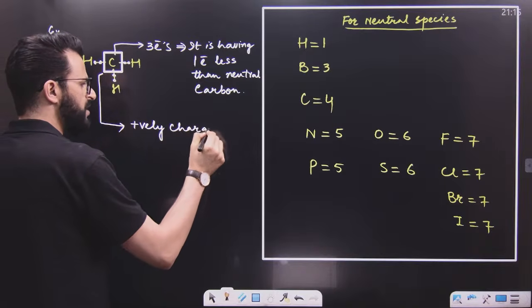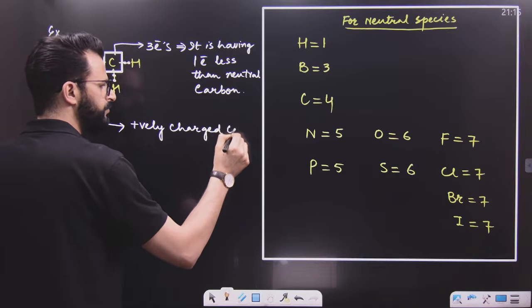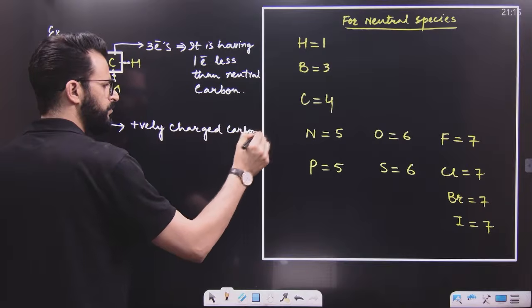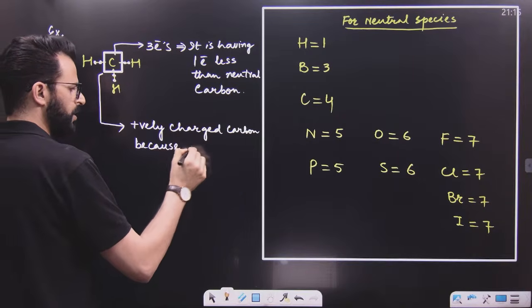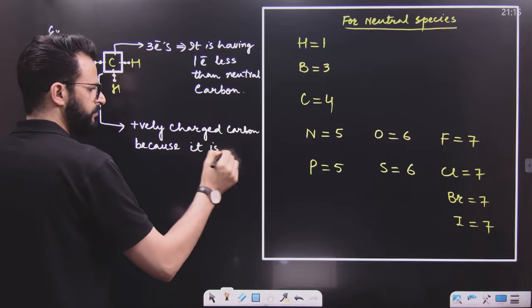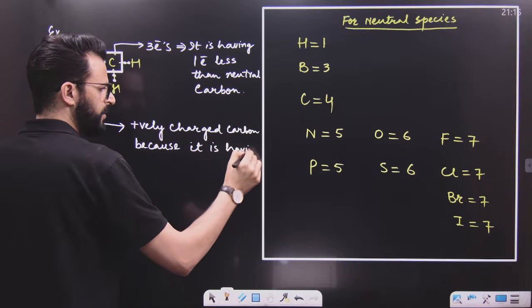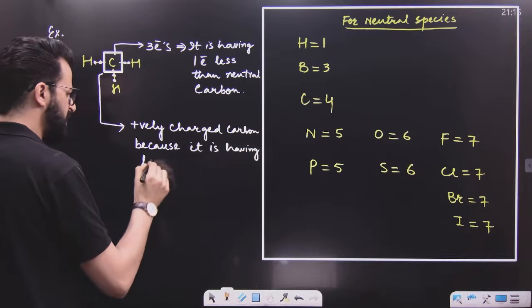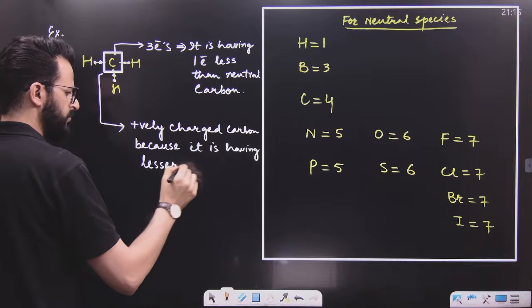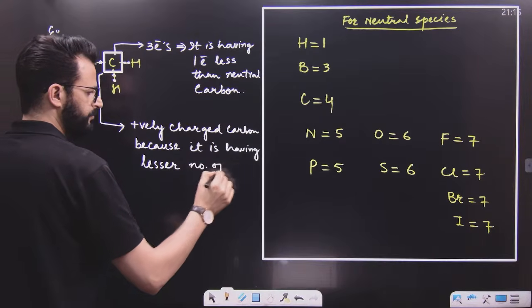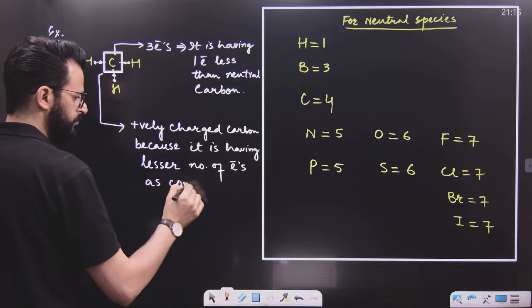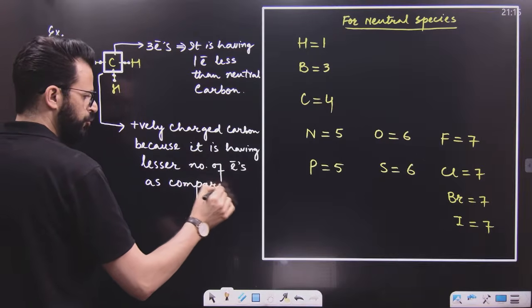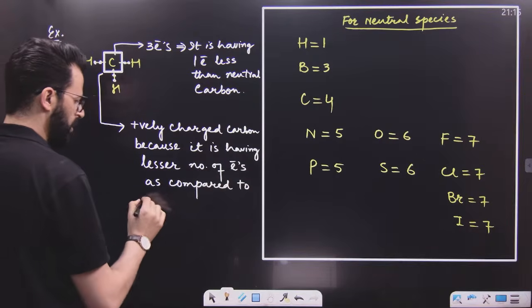So this carbon is a positively charged carbon because it is having a lesser number of electrons as compared to neutral carbon.